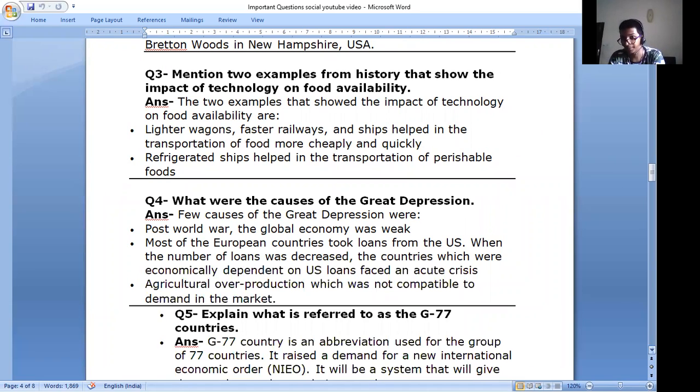What are the causes of Great Depression? Answer. Few causes of Great Depression are: post World War, the global economy was weak. Most of the European countries took loans from the US. When the number of loans decreased, the countries which were economically dependent on US loans faced an acute crisis. Agricultural overproduction, which was not compatible to demand in the market.